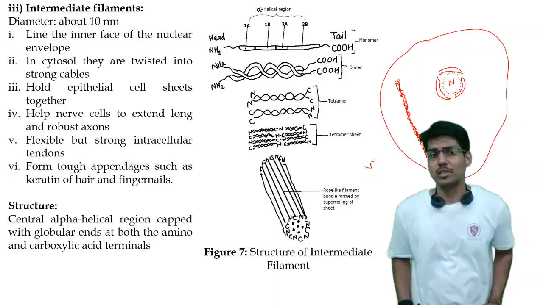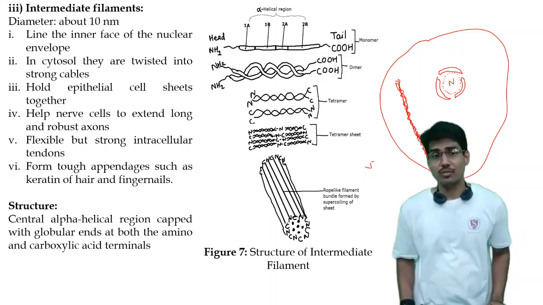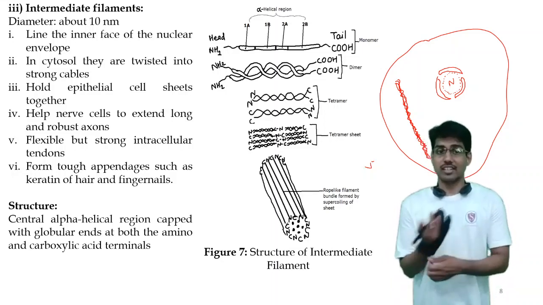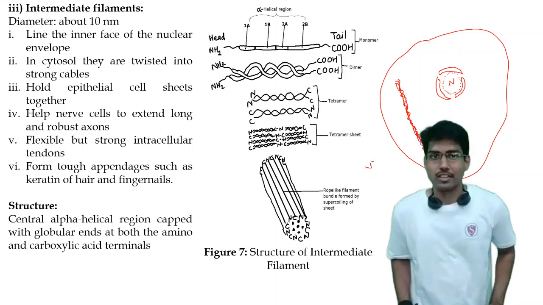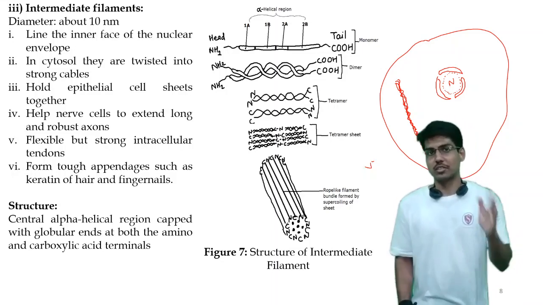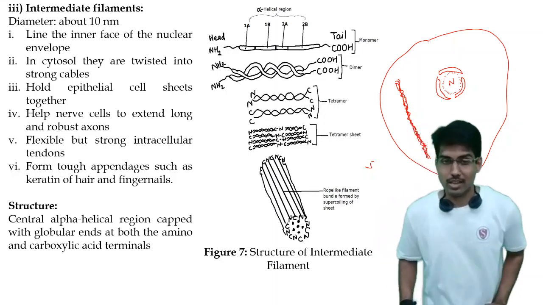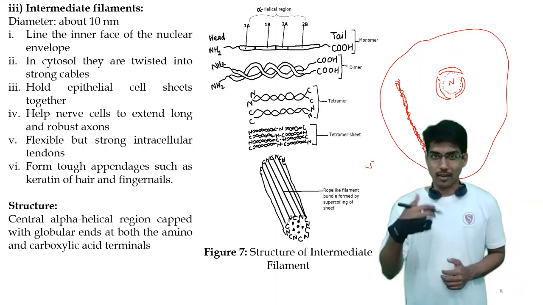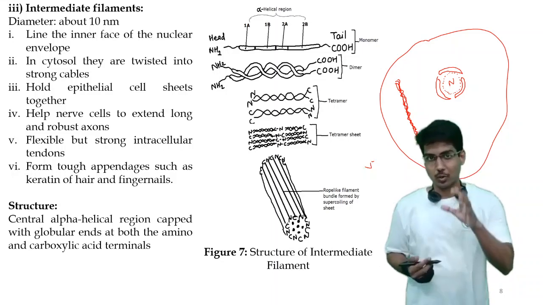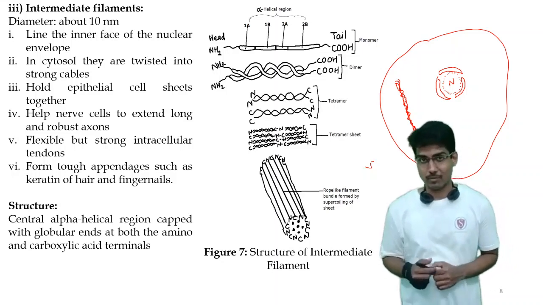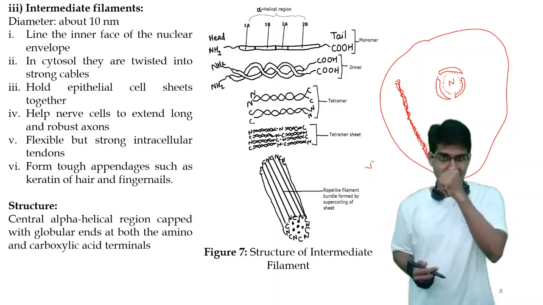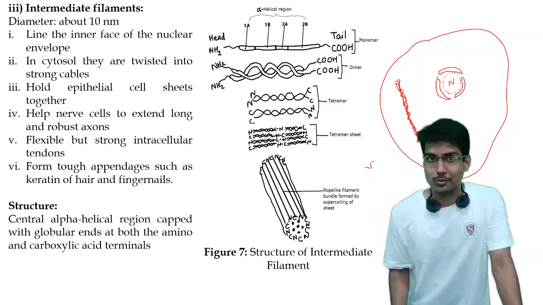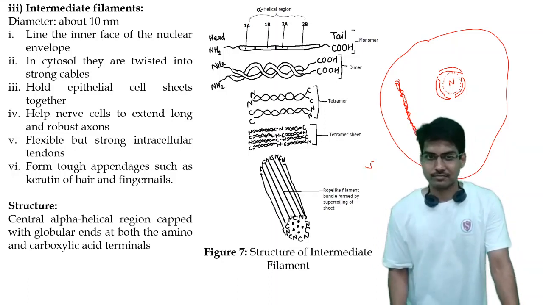The next significance is that they form tough appendages like keratin of hair and fingernails, as we know about it, right? So keratin and the fingernails are formed out of these only. These are the significance of the intermediate filament. Now let's see how the structure of these intermediate filaments is. I am presenting all the structure, function and location of all of these cytoskeletal filaments, and I bet you won't find it in one place anywhere. So let me show you the diagram of the intermediate filaments.